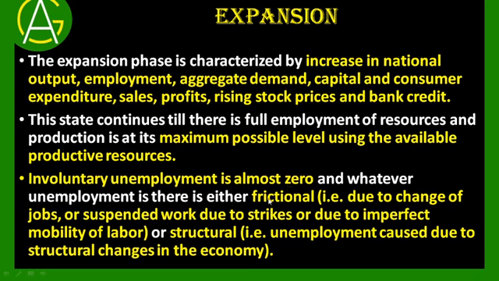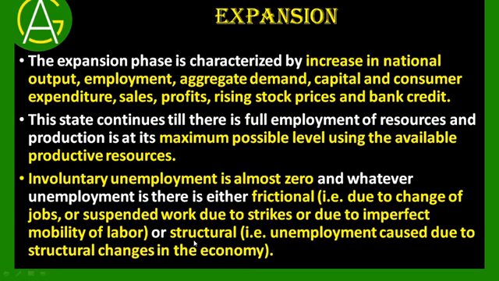There may be frictional unemployment. Frictional unemployment means the unemployment which is due to changing the jobs or strikes and lockouts. When the work is suspended due to strikes and lockouts, during that time people remain unemployed. For that time period, the unemployment is known as frictional unemployment. So this kind of unemployment can be seen.